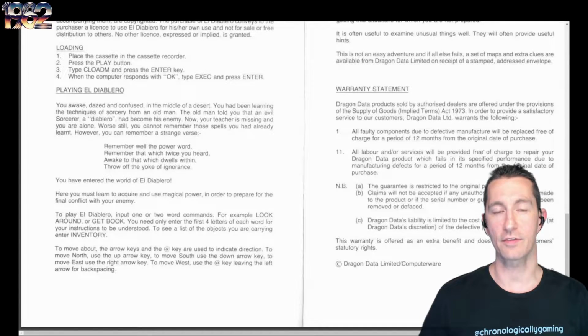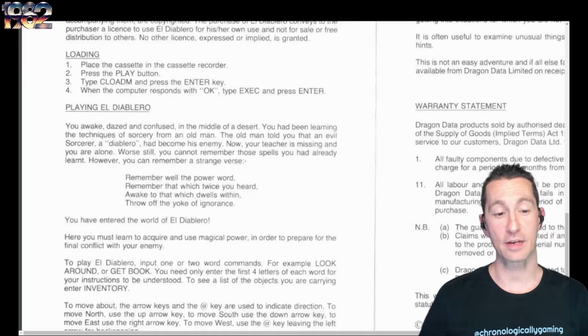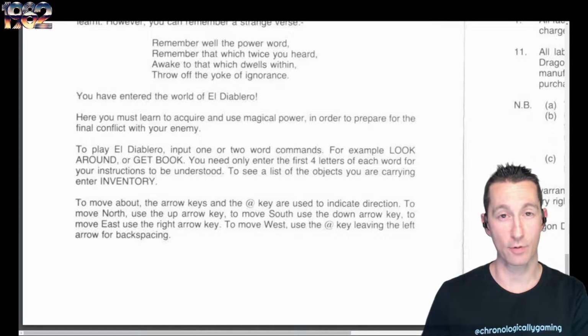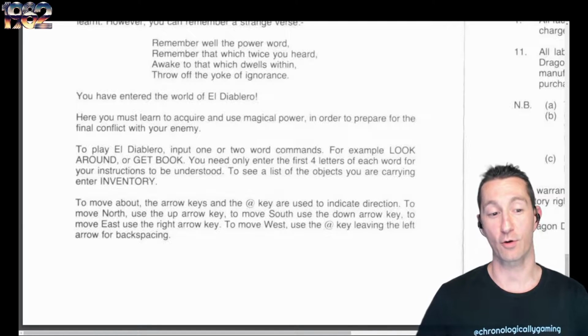And a list of objects carrying, you type inventory, like with the other text adventure games. Now here's where it gets interesting. Ken Kalish did something we haven't seen yet. To move around, you can use the arrow keys and the at key to indicate a direction, which means you don't have to type the direction you want to go. This is one of the very first text adventure games that has the text parser, but it also has a direct input where you can use the arrow keys to go in the cardinal directions.